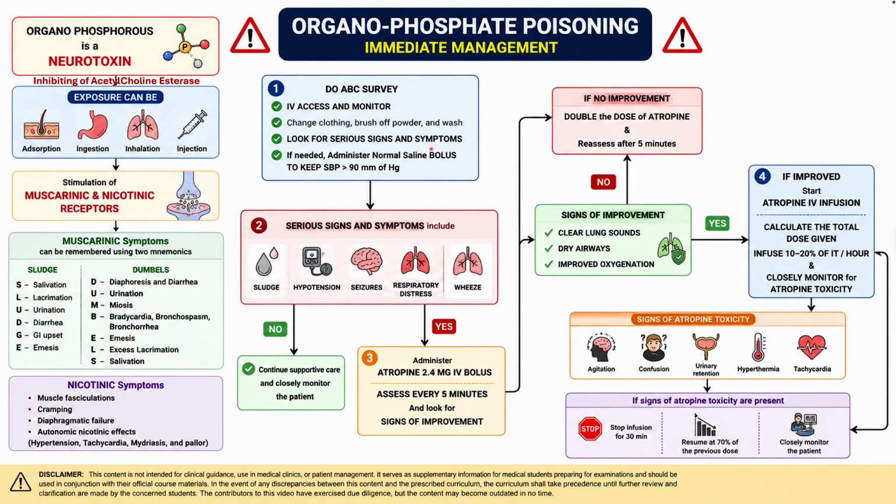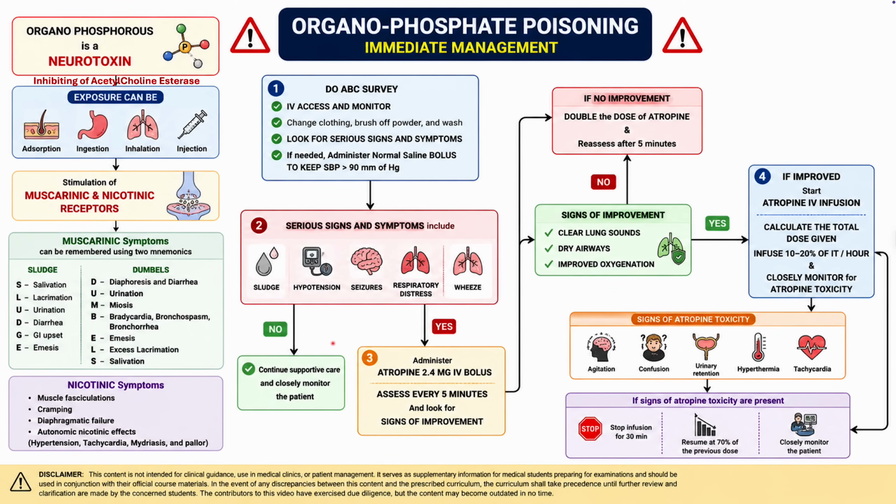Carefully evaluate the patient for serious signs and symptoms. If required, administer a normal saline bolus to maintain systolic blood pressure above 90 millimeters of mercury. Serious clinical features include prominent SLUDGE symptoms, hypotension, seizures, respiratory distress, and wheezing.